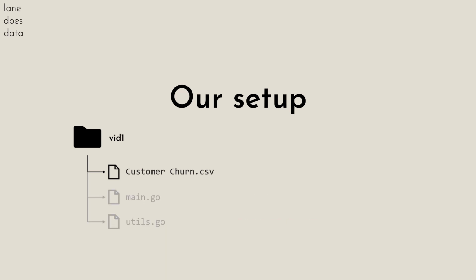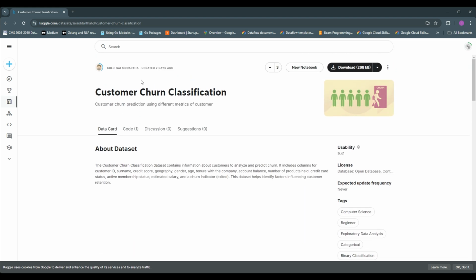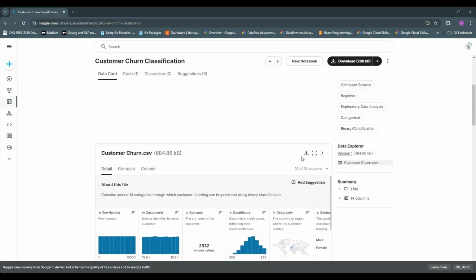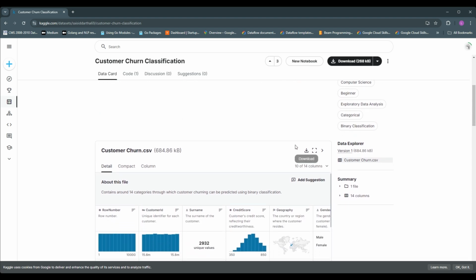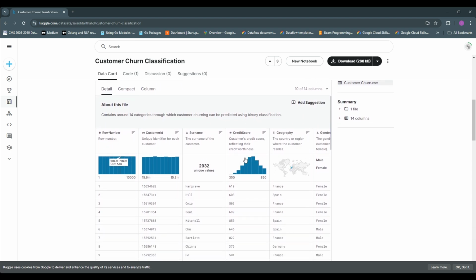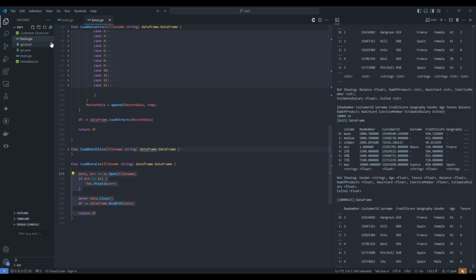So let's have a quick look at the customer data from Kaggle. Quick trip over to Kaggle shows us our data set. Here we're using the customer churn classification data set to do the work that we are going to explore in this video. The quickest way to find the data set is possibly looking for this individual, see that it was updated 2 days ago. And essentially on Kaggle, you can scroll down and actually click this button to download your data set. Taking a quick look at our data, we can use the same screen here to get a preview so we can see our row number, our customer ID, surname, credit score, etc.